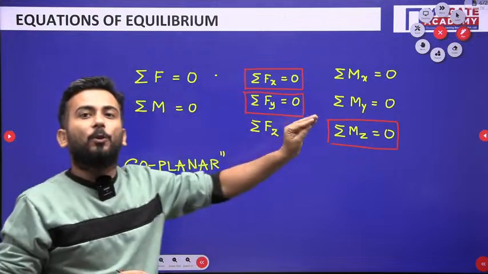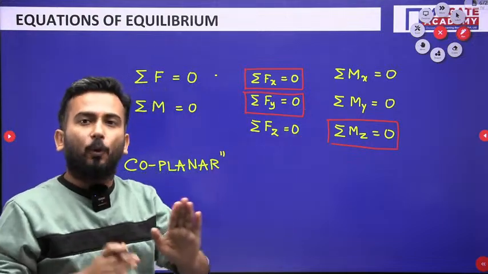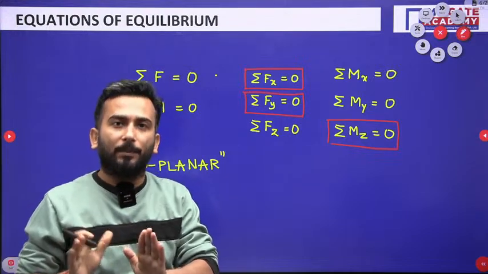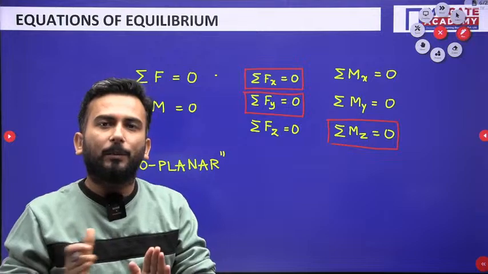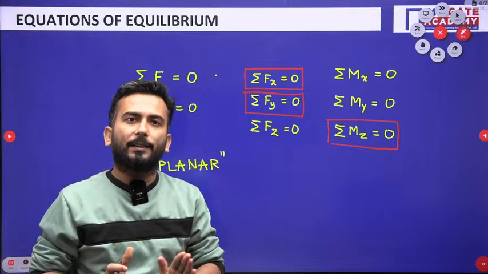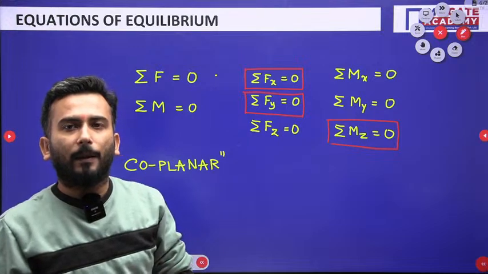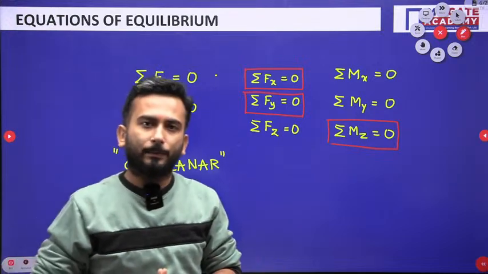So when you talk about coplanar forces or a coplanar system, which is the case generally 99% of the time, you will be dealing with problems in the coplanar system. So only 3 equations of equilibrium are there, the rest 3 are not needed, right?